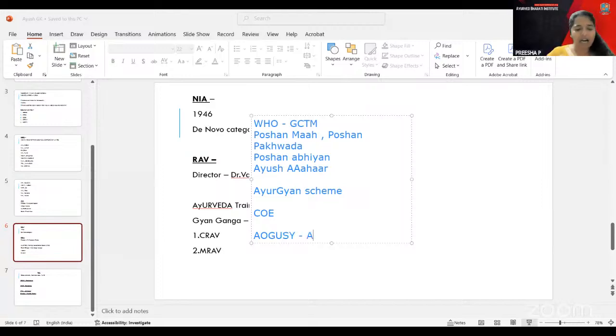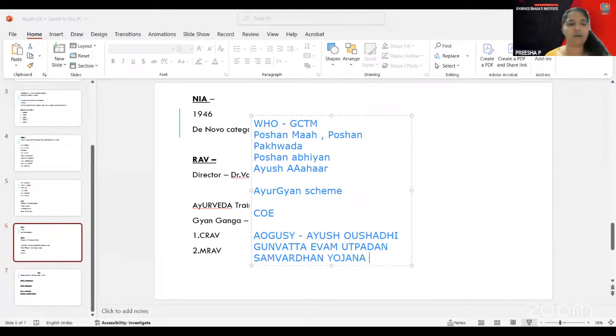Augosi scheme means Ayush Aushadhi Gunavatta evam Utpadan Samvardhan Yojana. This is a part called the Augosi scheme. And here the scheme regulates Ayurveda, Siddha, and homeopathy. There is an ASU and H part there. It enhances India's manufacturing capabilities and exports traditional medicine and health promotion.